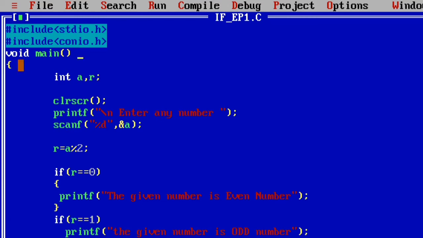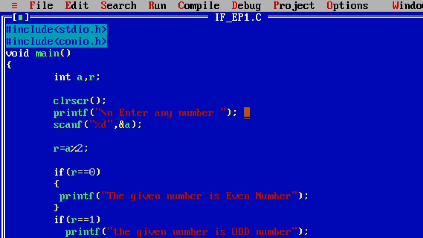The execution of the C program starts in the main function and ends in the main function. Then comes the first line. Int a comma r means in the random access memory, RAM, two integer variables are created, a comma r.